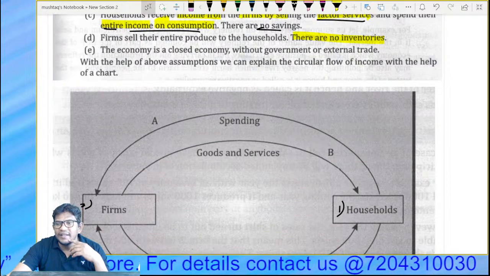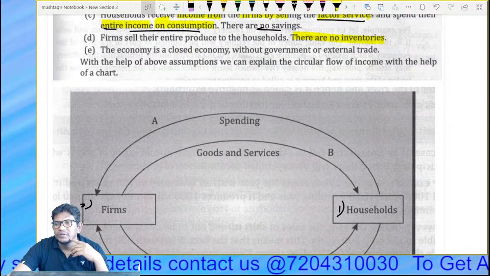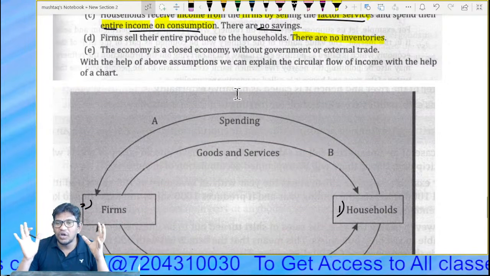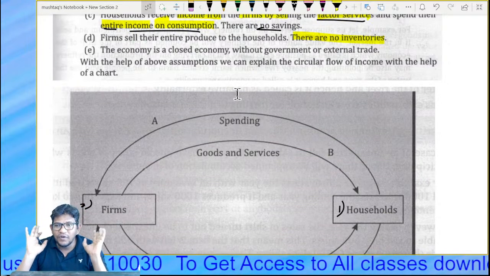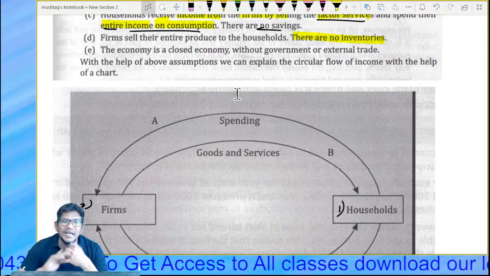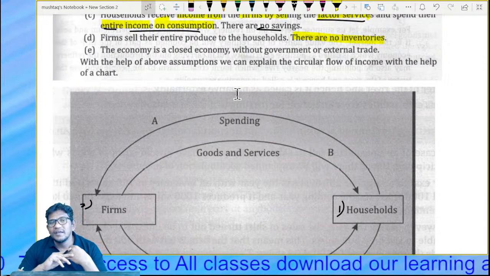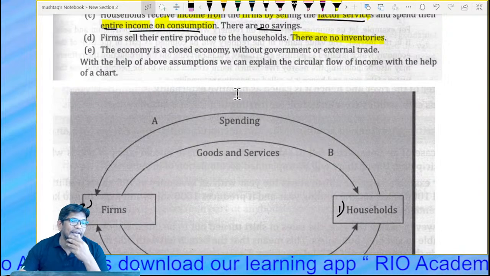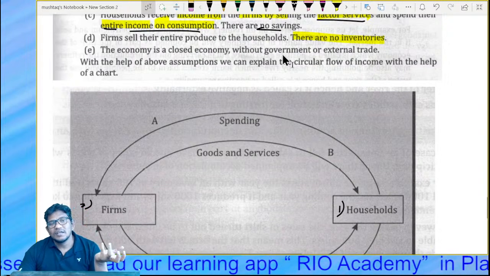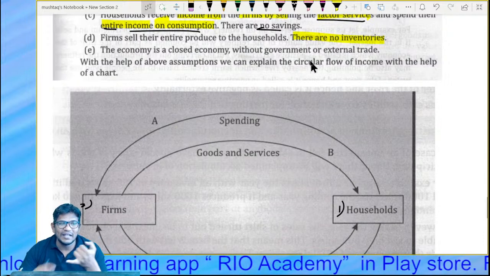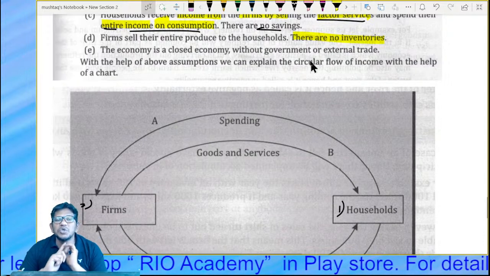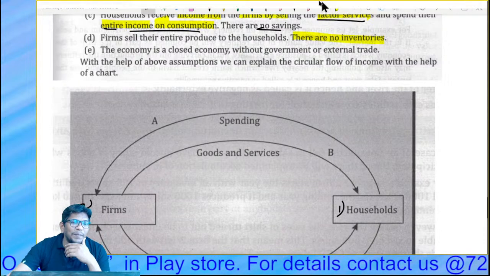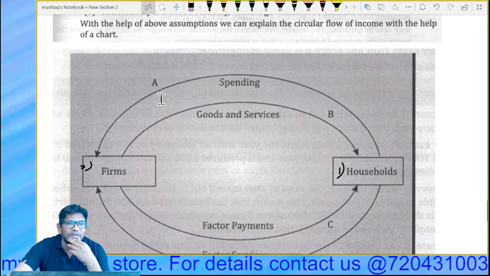Okay, next. According to that assumption, we should go now. Firms sell their entire produce to the household, and there is no stock. The fifth point is that the economy is a closed economy because there is no government, no external trade, and there is no savings. So with the help of the above assumptions, we can explain the circular flow of the income with the help of the chart.